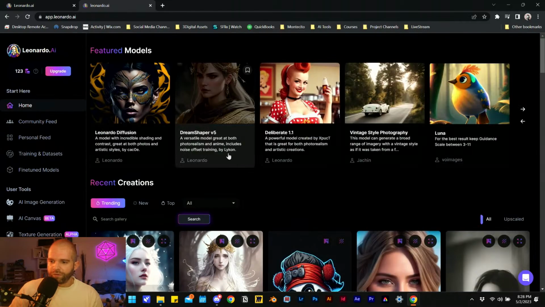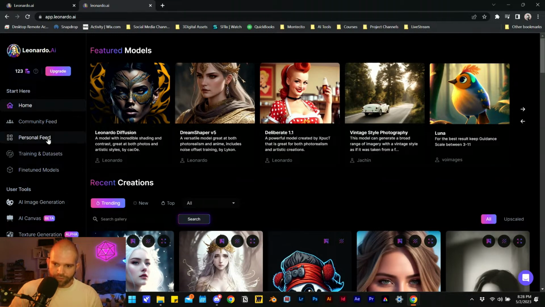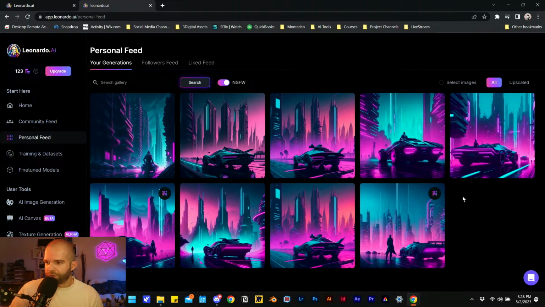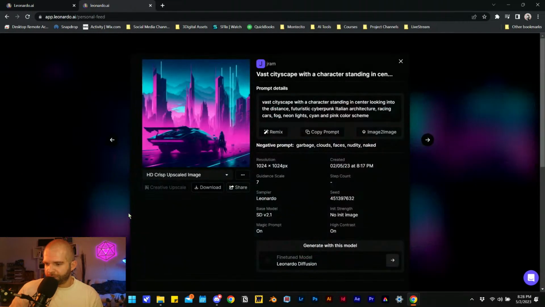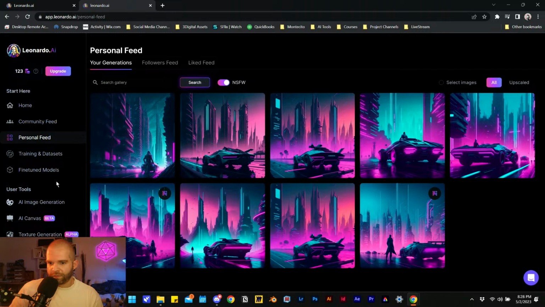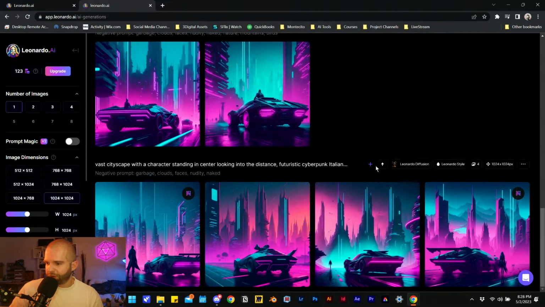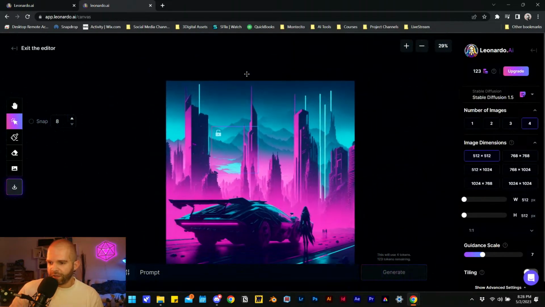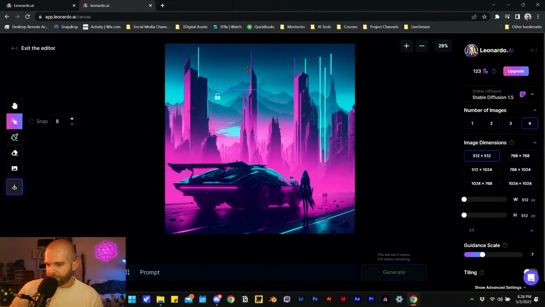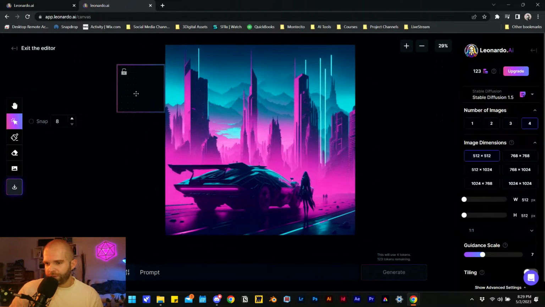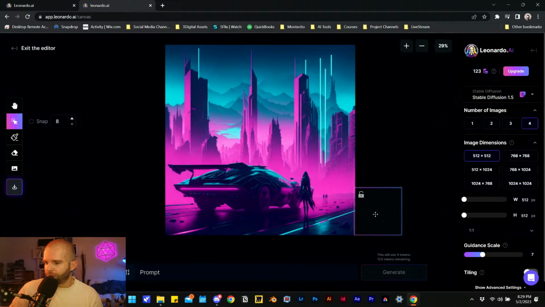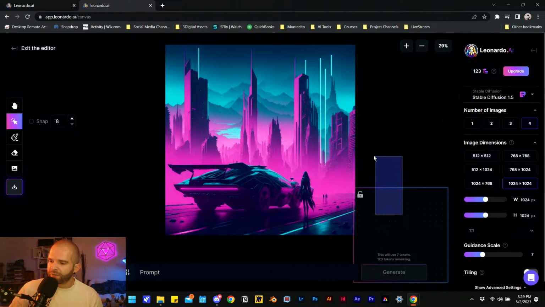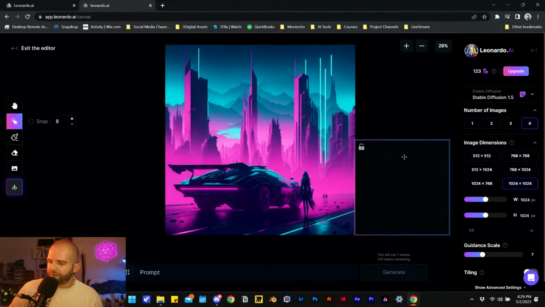AI canvas. So we'll take one of our images here into the canvas. If we go to the personal feed, and I'll go over into, which one did I want to do? This one. So this one's the one that was upscaled. Let's go into, I guess, AI image generator, and I can go down here and I can hit edit in canvas. So we bring it into the canvas. And so I can move this square around. So let's say I want to continue painting out over here. So I can move this square to where I want to continue painting. We have different dimensions here. So let's say I make that bigger and place that square right here.